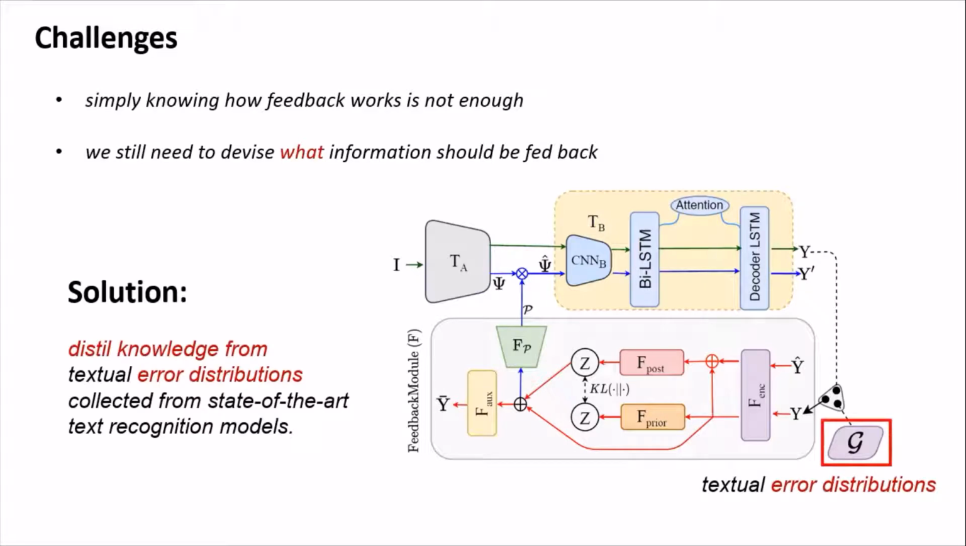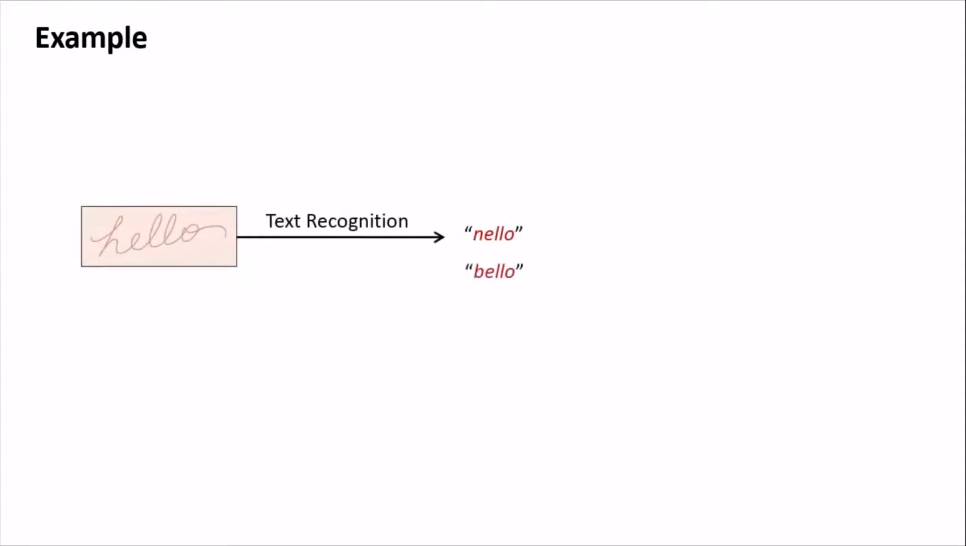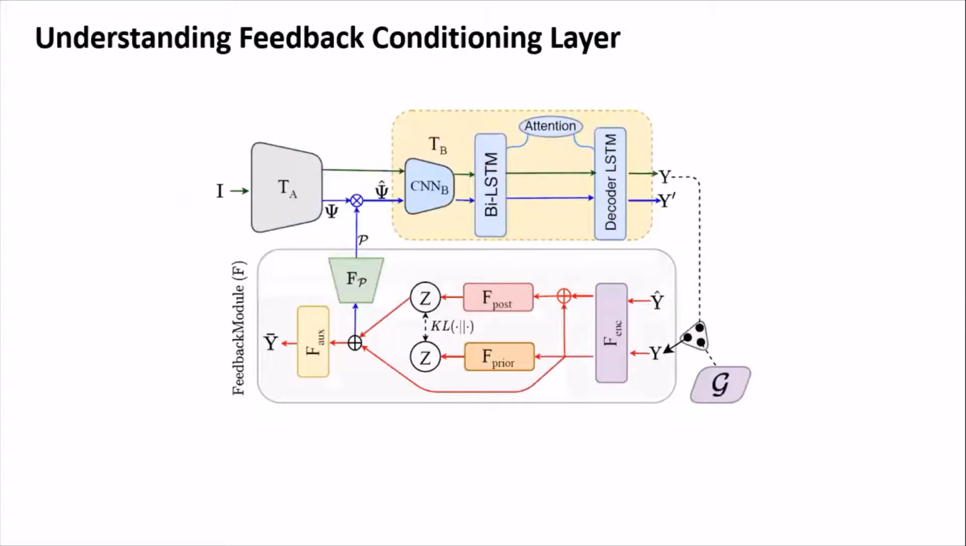This is akin to humans who use prior experiences to help them make corrections. For example, hello might be wrongly predicted as Nello or Bello due to partial structural similarity of H with N or B. By distilling such error distributions into the feedback module, the model will gain knowledge of correct character associations. Unlike previous attempts of devising mostly deterministic feedback modules, we propose a cross-modal variational feedback network instilling benefits of variational autoencoder, a powerful class of probabilistic models.